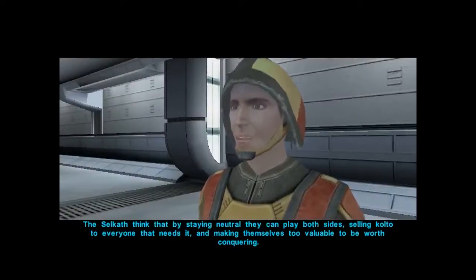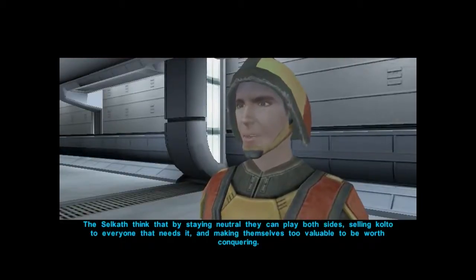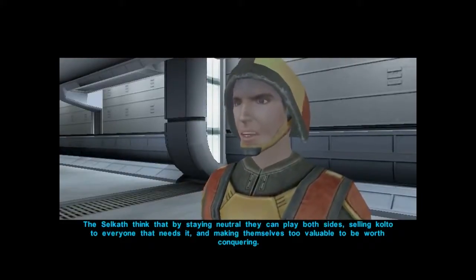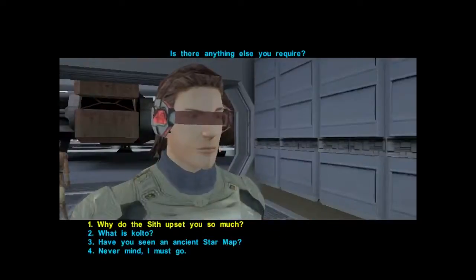The Selkath think that by staying neutral, they can play both sides, selling Kolto to everyone that needs it, and making themselves too valuable to be worth conquering. Well, that, but I think... Is there anything else you require?